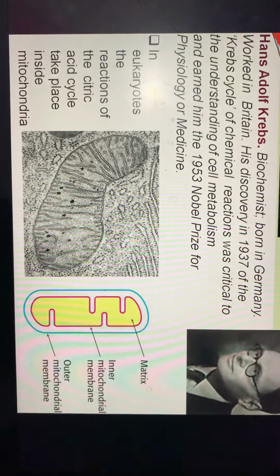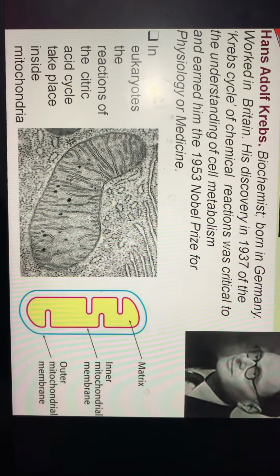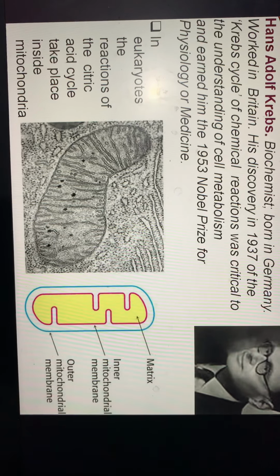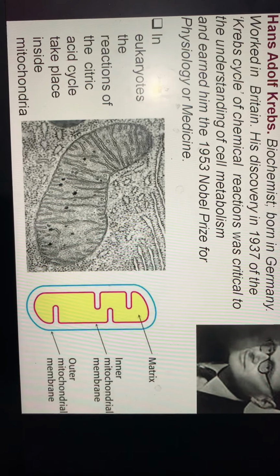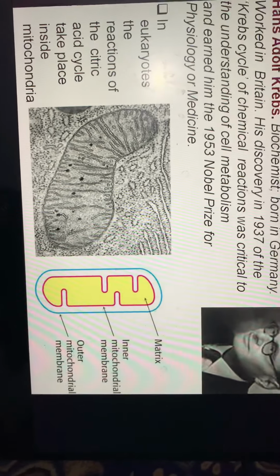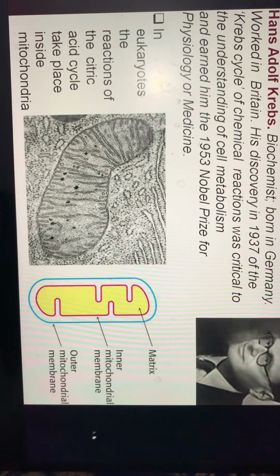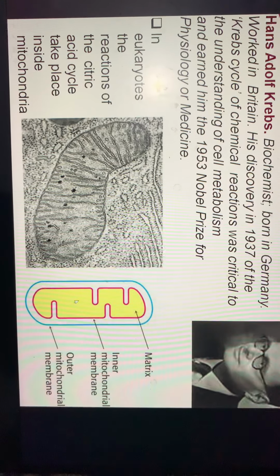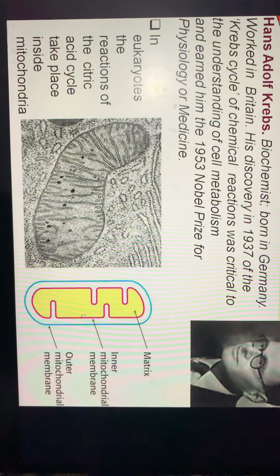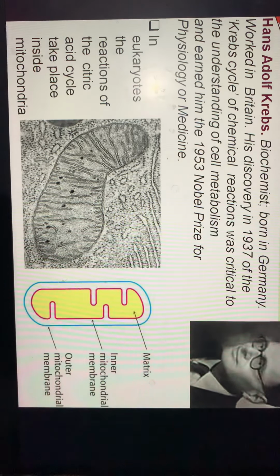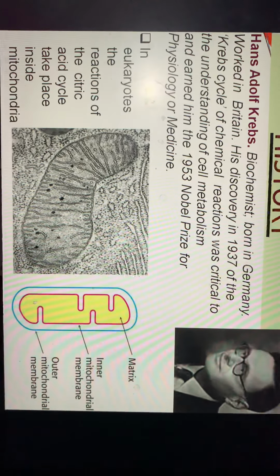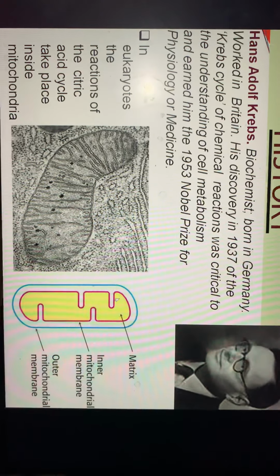In eukaryotes, the reactions of the citric acid cycle take place inside the mitochondria. Mitochondria is this kind of structure, and it has a matrix inside. The inner mitochondrial membrane is there, the outer mitochondrial membrane is here, and all the reactions of the Krebs cycle take place inside the mitochondria.